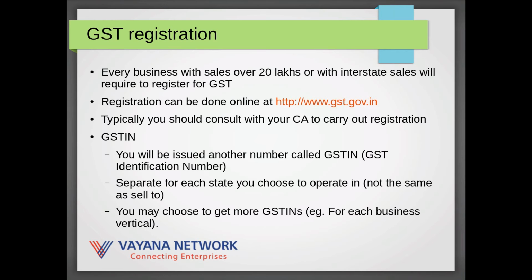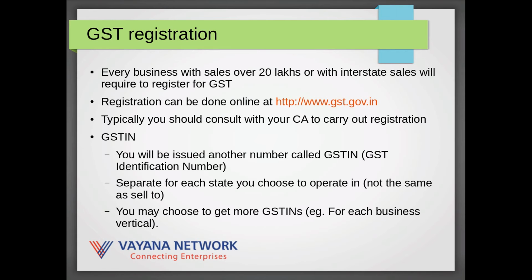So for any company to really operate in the GST scheme of things, businesses do need to register to be able to do that. Businesses with sales under 20 lakh rupees, or rupees 10 lakh per annum in the northeast, are exempt from the need to register and pay GSTs. The registration can be done online at http://www.gst.gov.in. You will need to submit documents about your business and use a digital signing certificate to sign your application. So the process isn't very long.